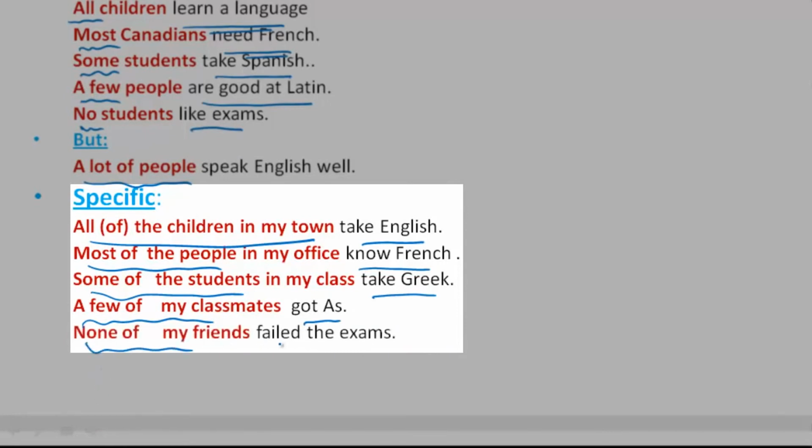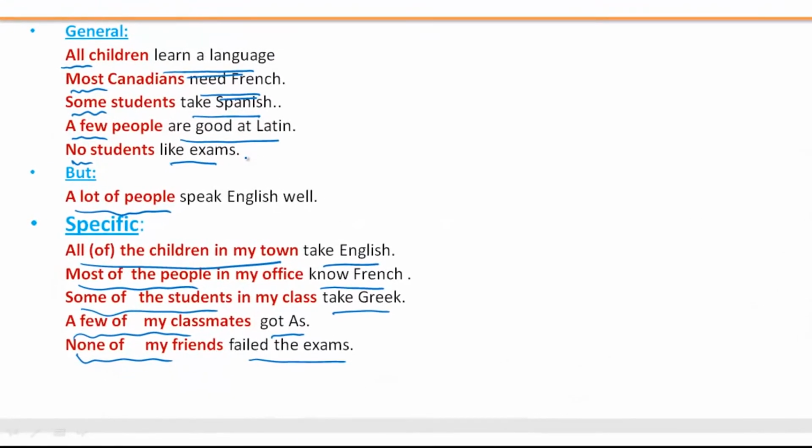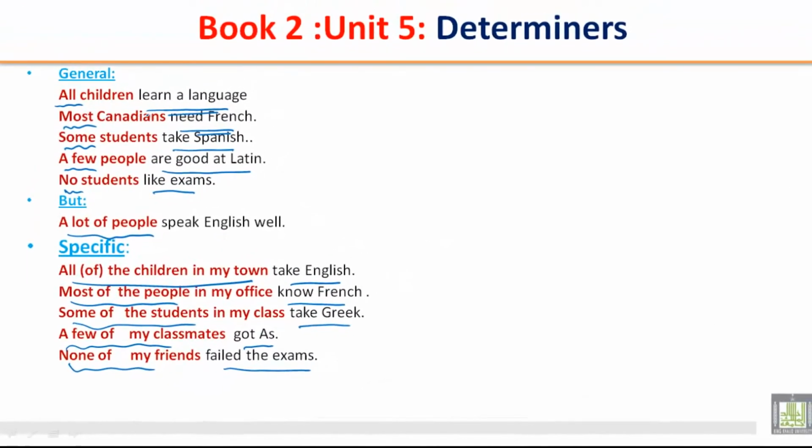None of my friends failed the exam. Okay, so here you can see we are using the determiners. Here it's general, all children, that means all around the world. But here we are talking about specific, all the children in my town. I'm talking about the children in my town.